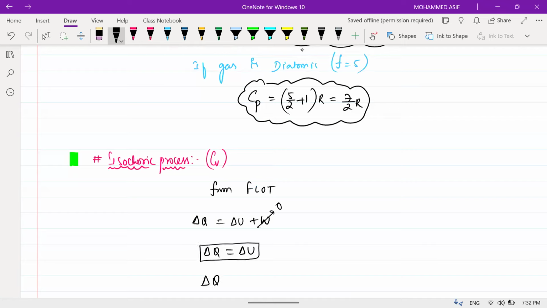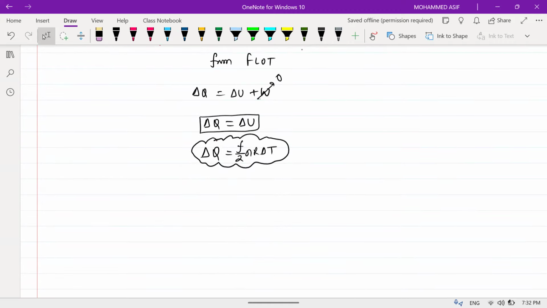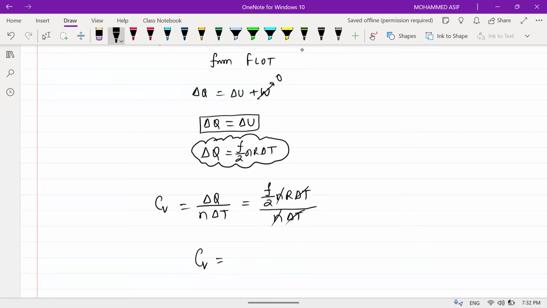That means delta Q will be equal to (f/2) R delta T. This is your delta Q. Am I clear? Now tell me what is Cv. Cv will be equal to delta Q divided by n delta T. Delta Q is equal to (f/2) R delta T divided by n delta T. Delta T and n will get cancelled. So C of the given process at constant volume will be equal to (f/2) R.